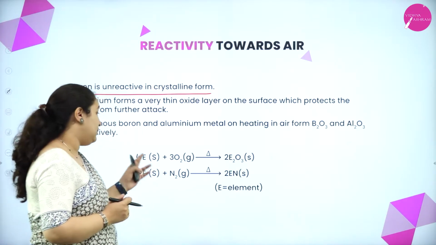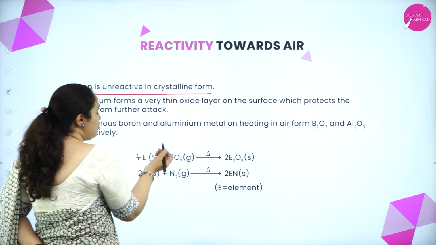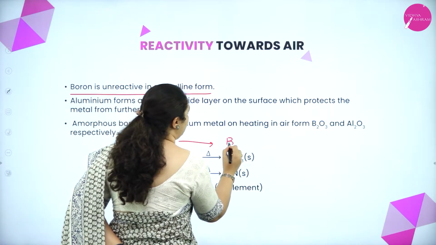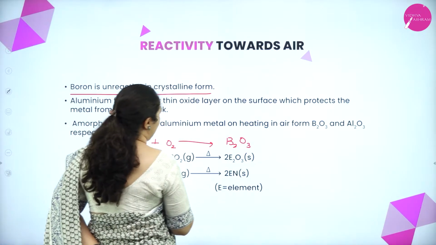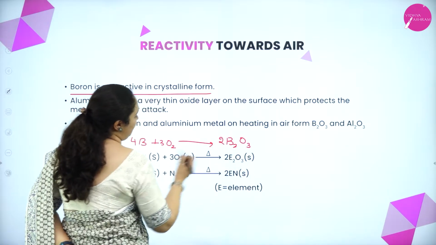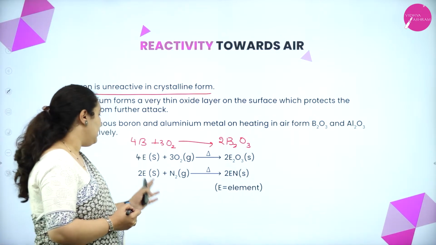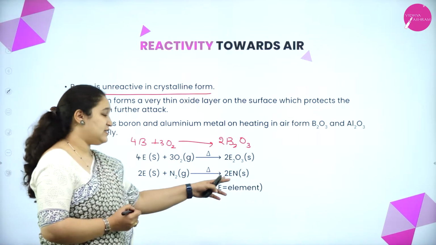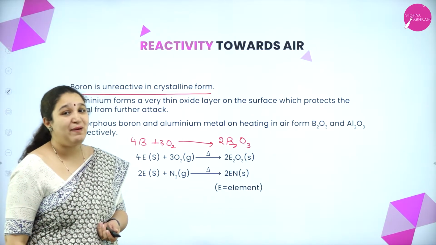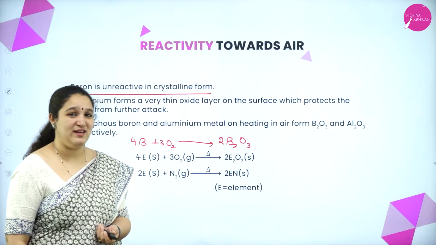But crystalline forms, as I told, will react. So I can take boron plus oxygen to form B2O3, and I have to balance this. E can be any element, boron or aluminium. Even with nitrogen, when heated, it can form nitrides. Remember to write the balanced chemical equation for all the reactions in inorganic chemistry.